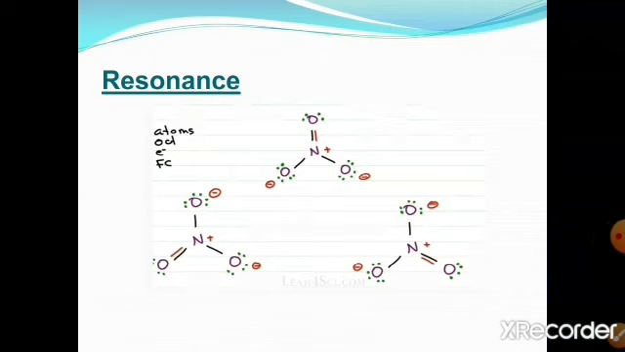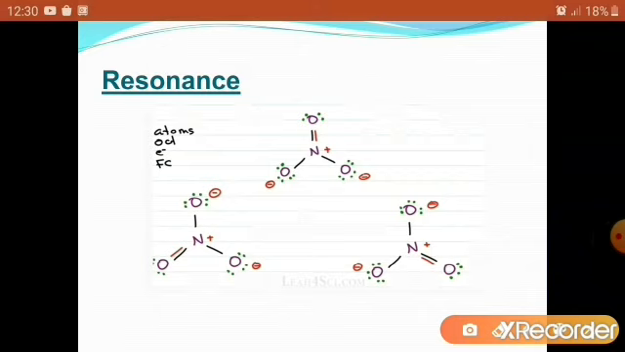The answer is no. If we put the pi bond with the lower left oxygen, nitrogen still has a positive charge and the other 2 oxygens will have a negative charge. And if I put the pi bond with the lower right oxygen, then that oxygen will be neutral and nitrogen still has a positive charge, and the other 2 oxygens carry a negative charge.